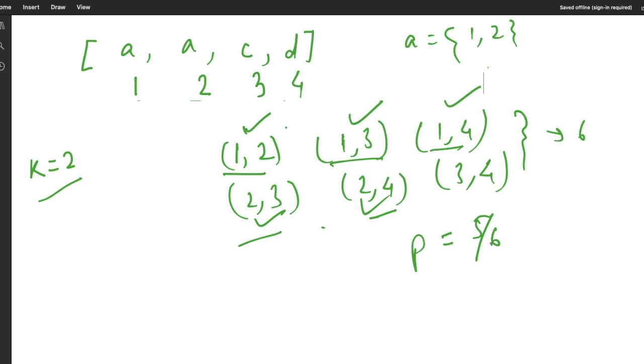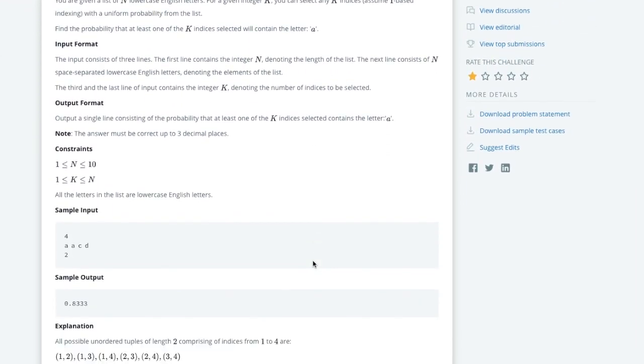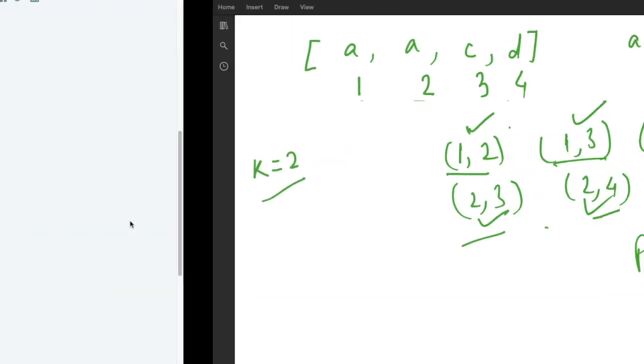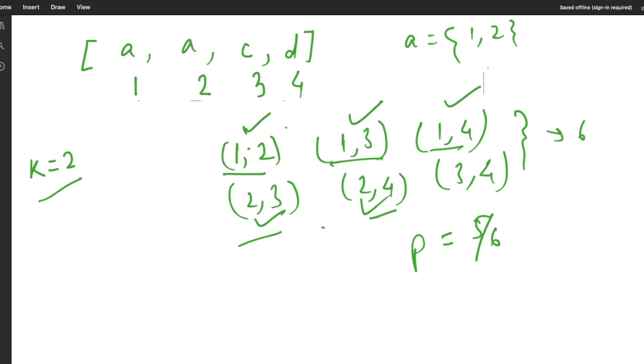So we have to find this probability, meaning out of the total combinations, in how many combinations the index of A is present. This is the problem statement. You can see here they have taken the list as A A C D. As it is one-based indexing, it will be 1 2 3 4. They have made the total combinations as we have made. Now the total probability is 5 by 6, because the index of A occurs in 5 combinations.